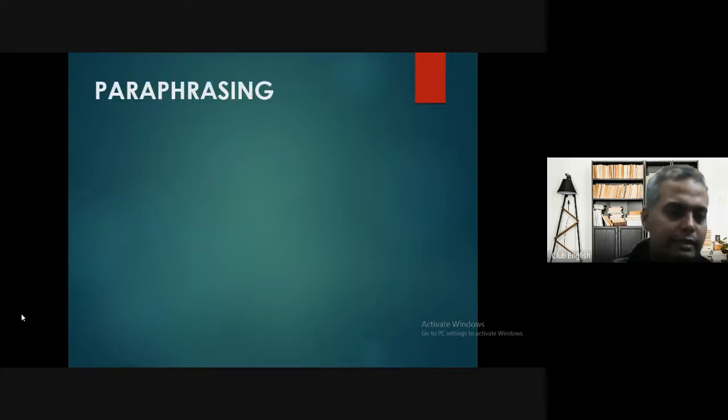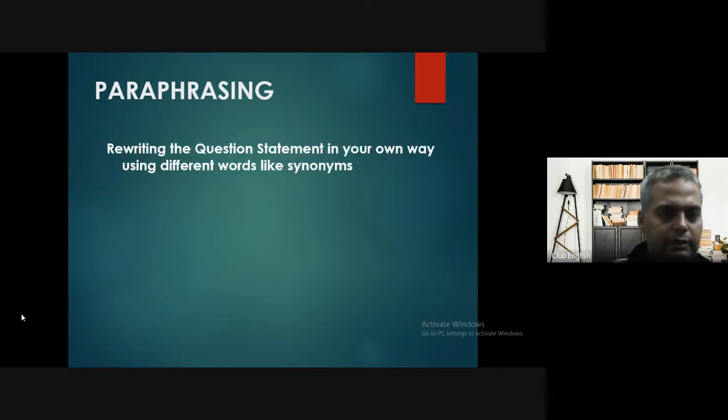Now, the next thing is paraphrasing. Most of the people are thinking about paraphrasing, like what it is exactly. So let's talk about it. It is like rewriting the question statement in your own way using different words like synonyms. So whenever you get a question, you just need to rephrase it. You need to write it in your own words using various synonyms. Or you can churn the sentences also. The first thing last, the last thing first. You can do it like that as well.